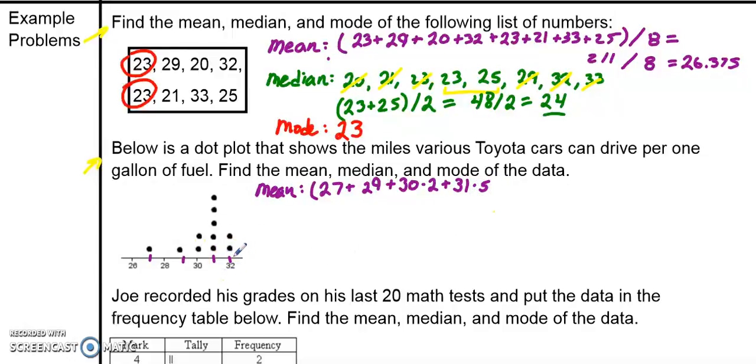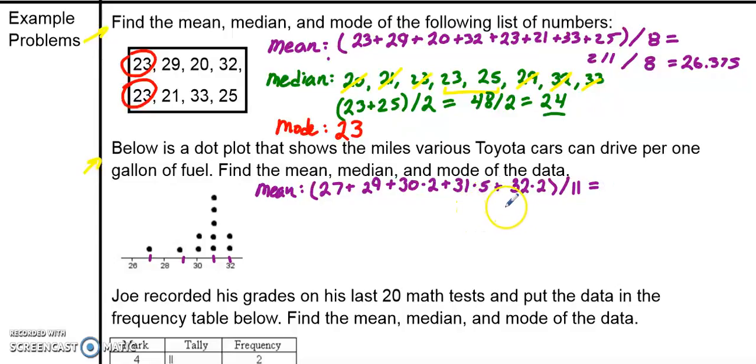And then for 32, there are two 32s, so I'll save myself some time and write 32 times 2. Again, you could write out all the numbers, but this saves you a second with the calculator. Now again, how many dots are there total? 1, 2, 3, 4, 5, 6, 7, 8, 9, 10, 11. There are 11 data points total. So once I add this all together, I will divide by 11.